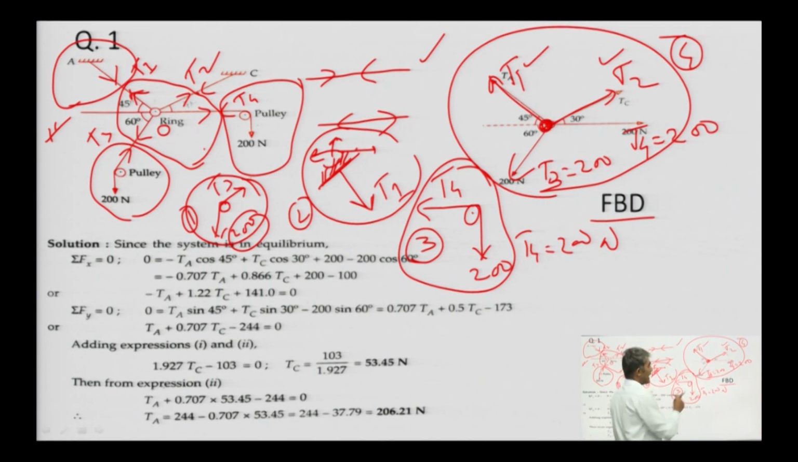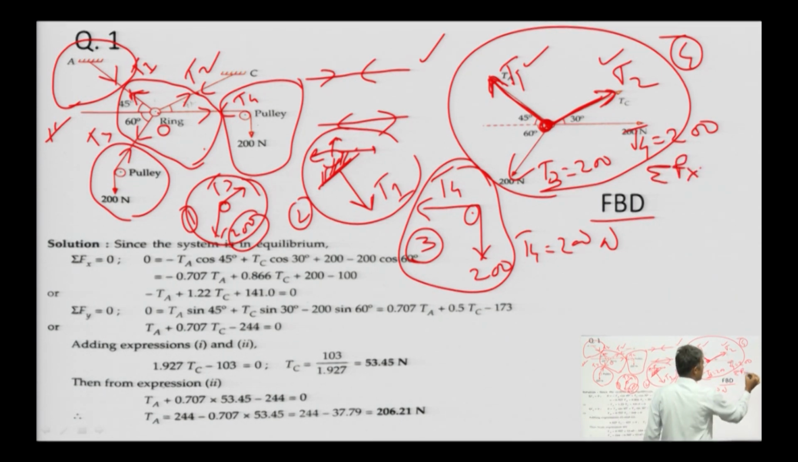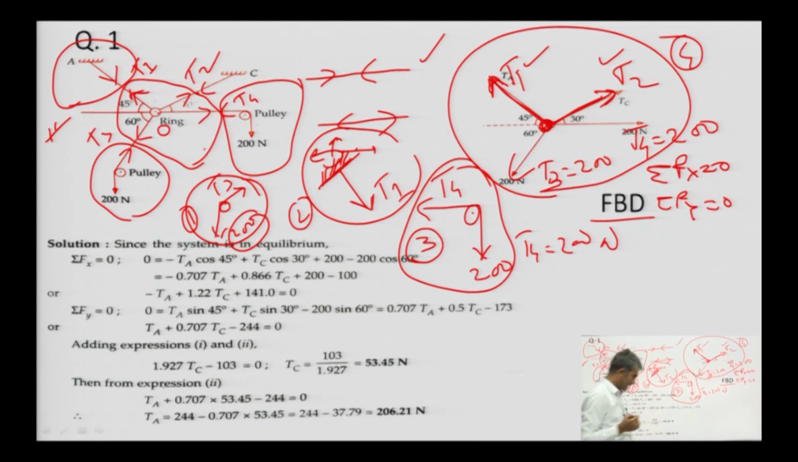free body diagram number 4, prepared at this point, and with the help of this diagram we are observing that this diagram has only two unknowns: the value of unknown force T1 and another unknown force T2. With the help of the equilibrium equations, sigma Fx equal to 0 and sigma Fy equal to 0, we can calculate the values.